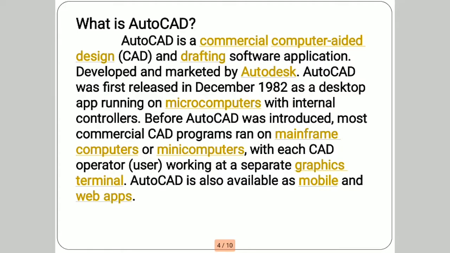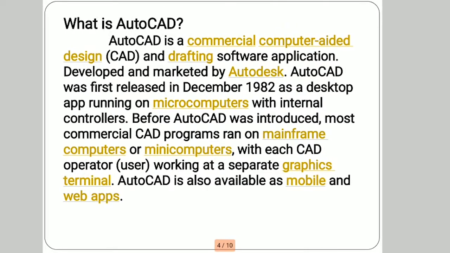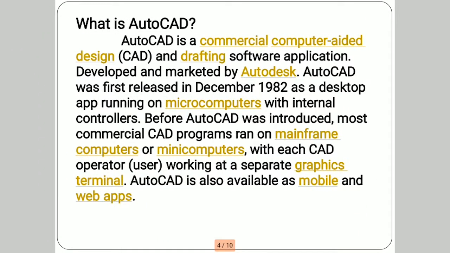So what is AutoCAD? AutoCAD is a commercial computer aided designing, that means CAD, and drafting software application, which is developed and marketed by the Autodesk company. AutoCAD was first released in December 1982 as a desktop app running on microcomputers with internal graphics controllers.